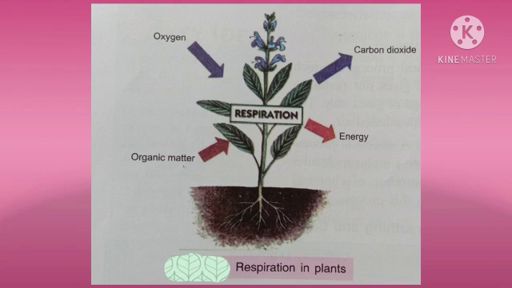But during daytime, the carbon dioxide released in respiration is utilized in photosynthesis. Oxygen, which is produced during photosynthesis, is also utilized for respiration, and part of it is released. At night, the plants continue to respire normally like us, taking in oxygen from air and giving out carbon dioxide, as there is no photosynthesis process.